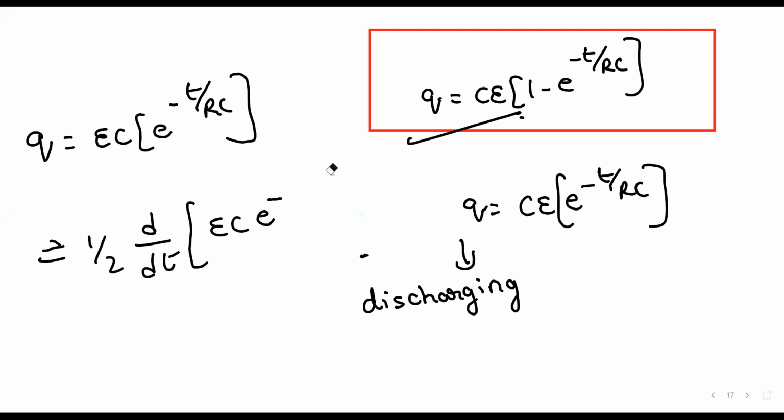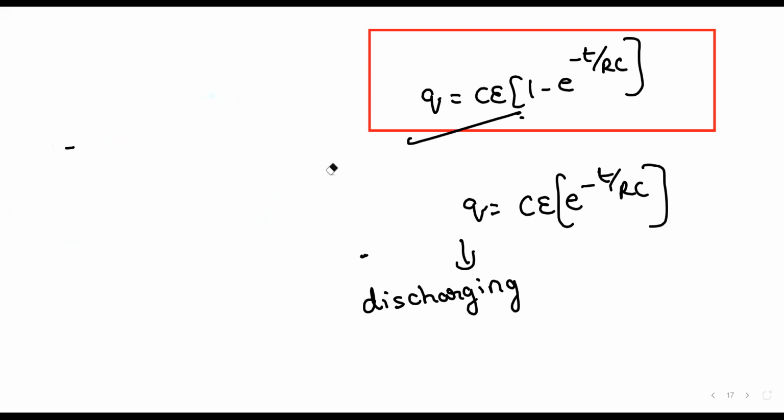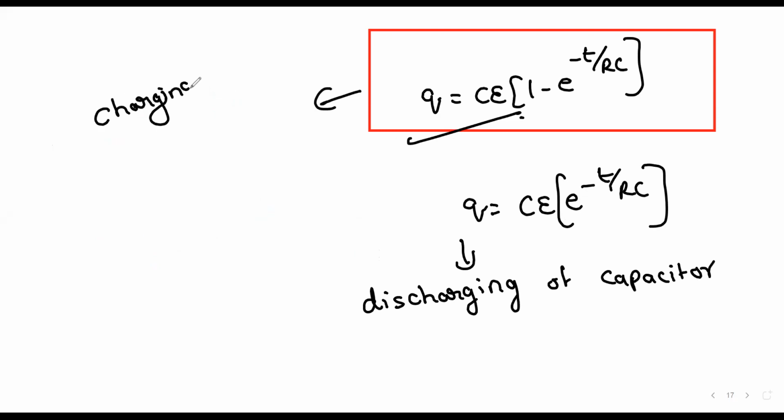Not clear? This formula is for discharging of capacitor. This formula is for charging of capacitor. This is the mistake you made. Instead of taking this charging formula, you took the discharging formula. Do you still have doubts? No? Yes? What is your doubt?